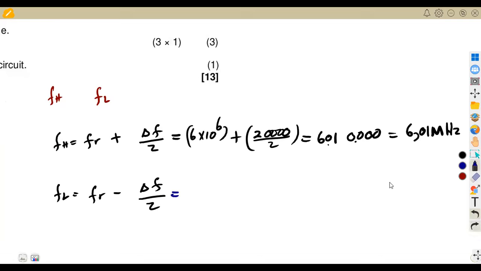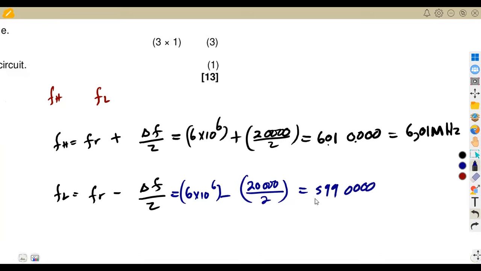We're just going to have a negative. That's the only part that you're going to change. Just have this as a negative 20,000 over 2 like this, which is going to give us 5,990,000. Again, we can convert this to megahertz, which is going to be 5.99 megahertz.